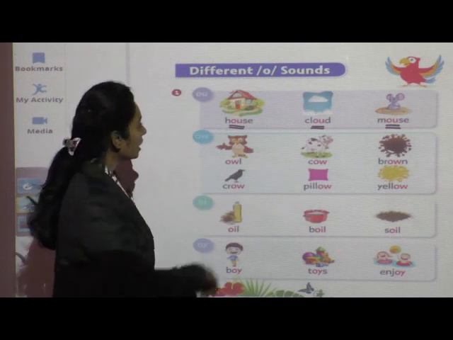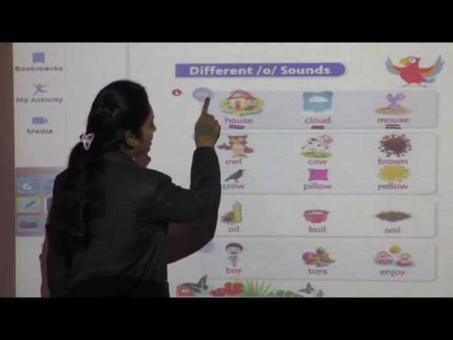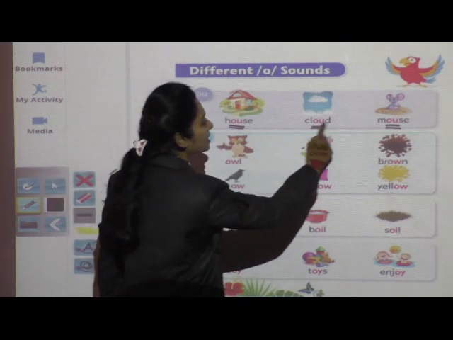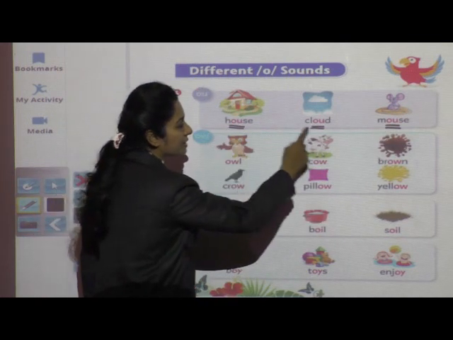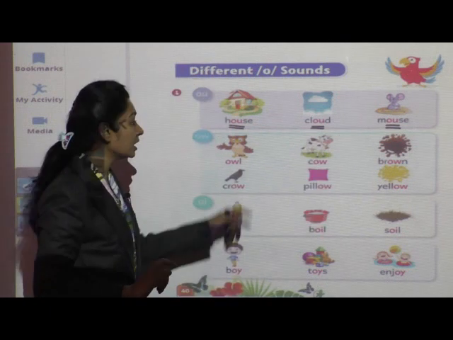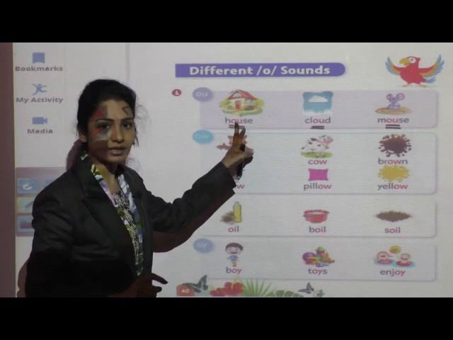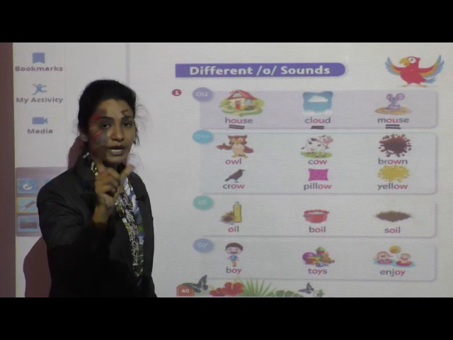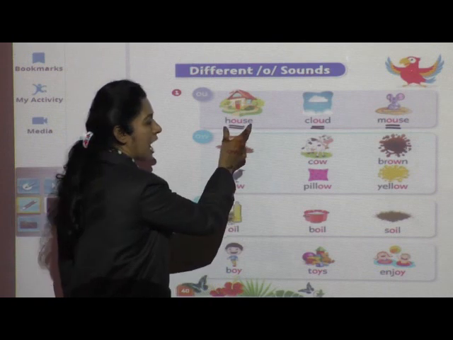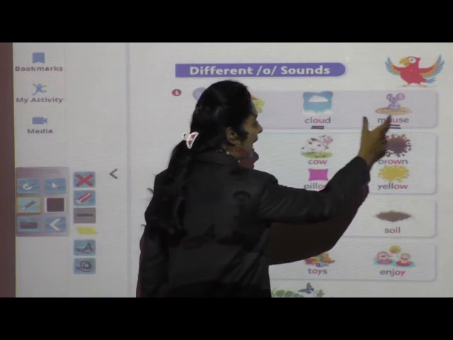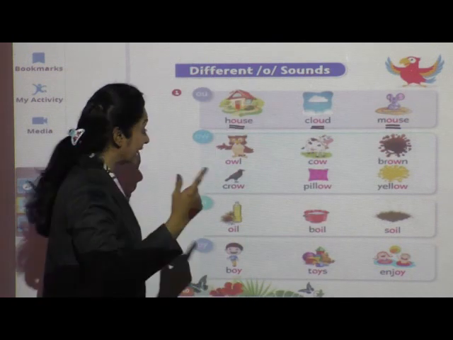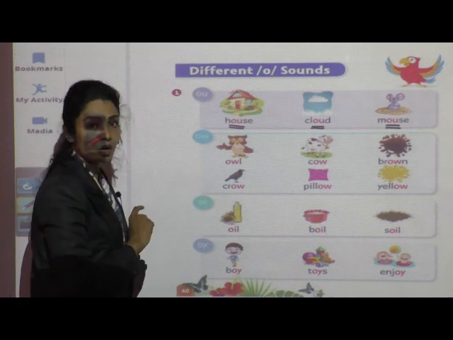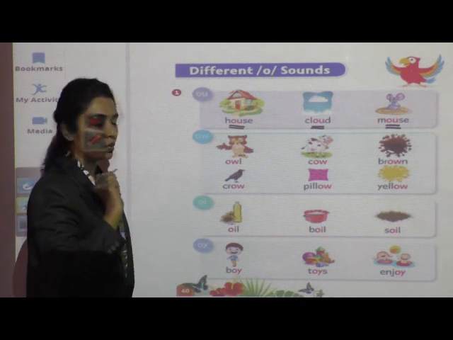When we use this sound in these words, then only the words are completed. After completion of these two letters, we got the correct, meaningful words, which are house, cloud and mouse.